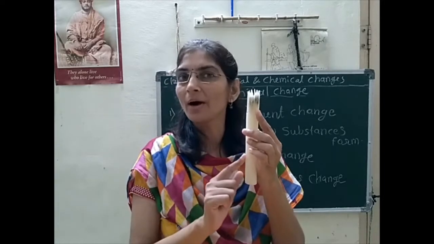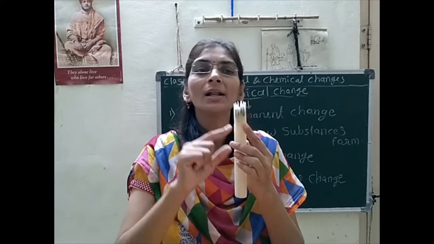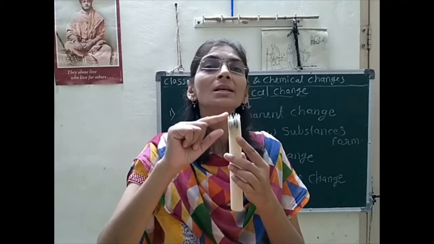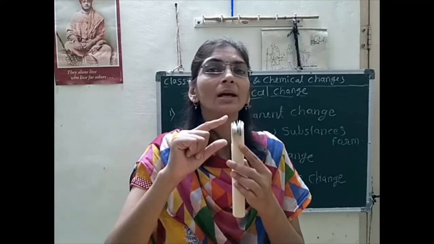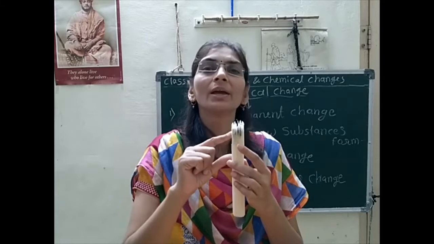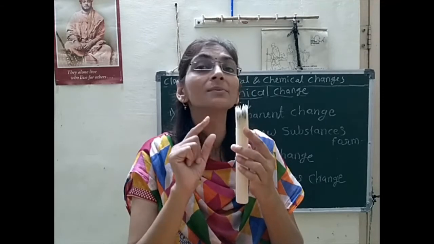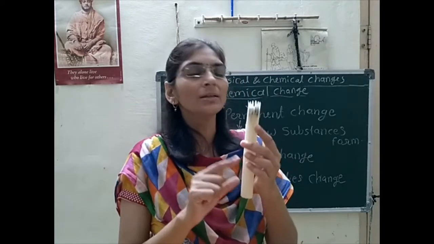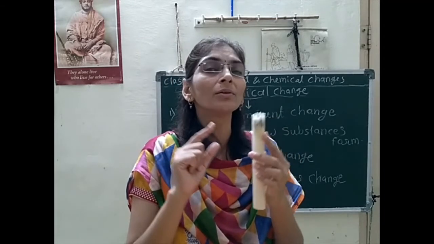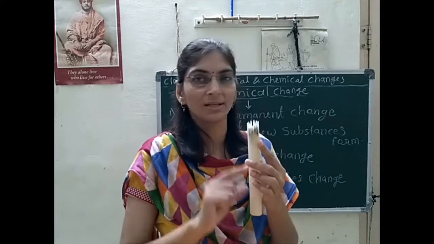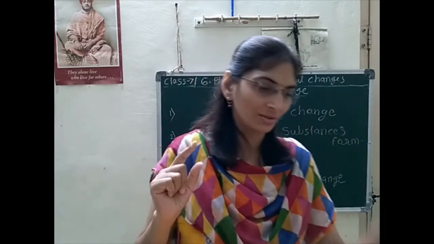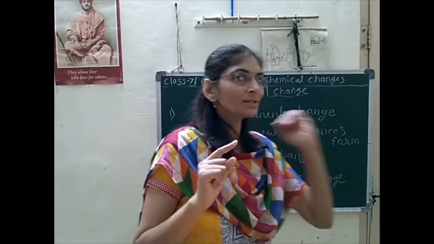The candle is made up of hydrocarbon, and when the hydrocarbon burns, carbon dioxide and heat energy are released. We get two new products, so this type of change is a chemical change.